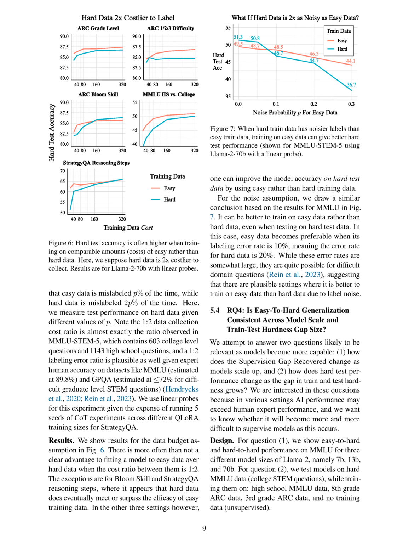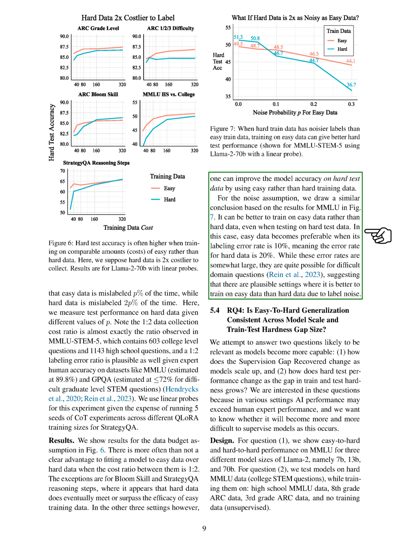Section Summary. In the experiments, we measured the diversity of our hardness measures and found that they captured different aspects of data point hardness. We also discovered that training models on easy data resulted in comparable generalization to hard test data, suggesting that easy data can provide effective supervision for language models. Additionally, we explored the cost-benefit trade-offs of collecting easy versus hard training data and found that training on easy data can outperform hard data in terms of model accuracy, especially when considering factors such as cost and label noise.